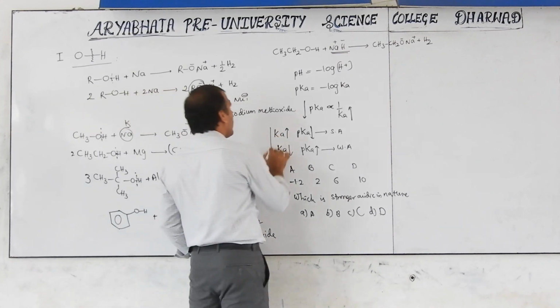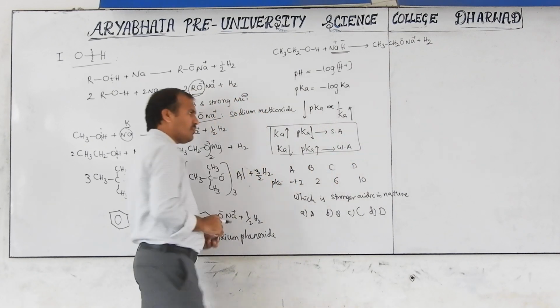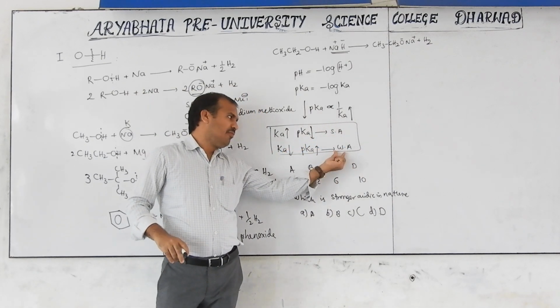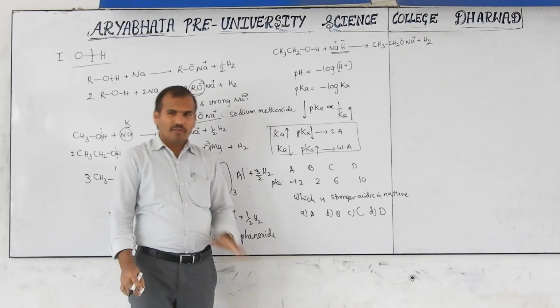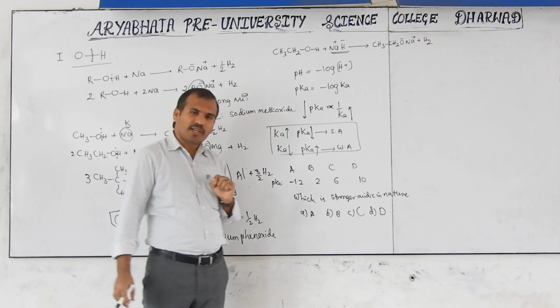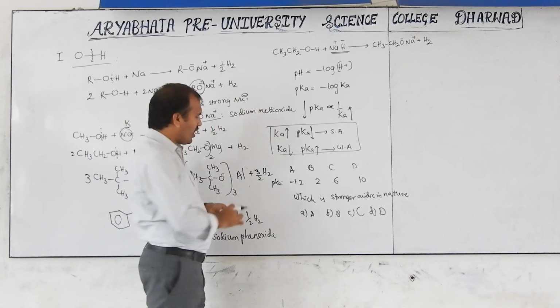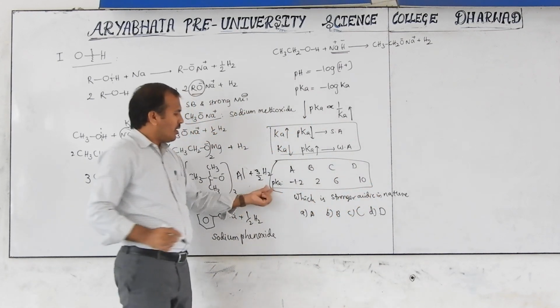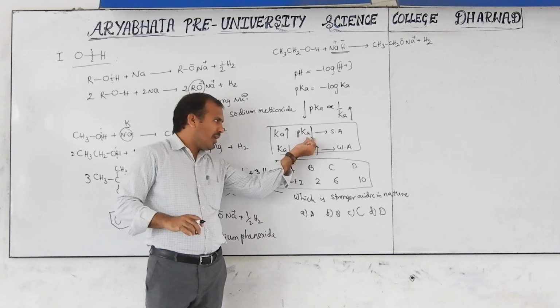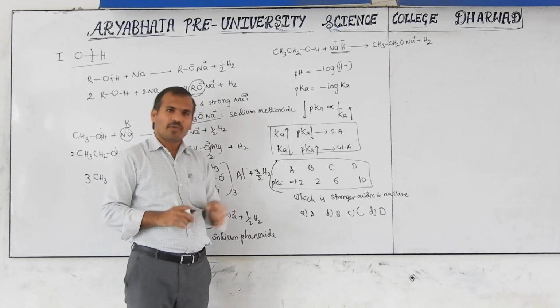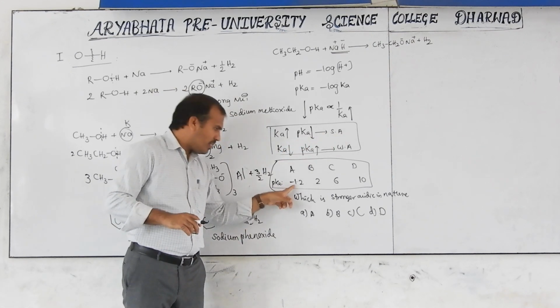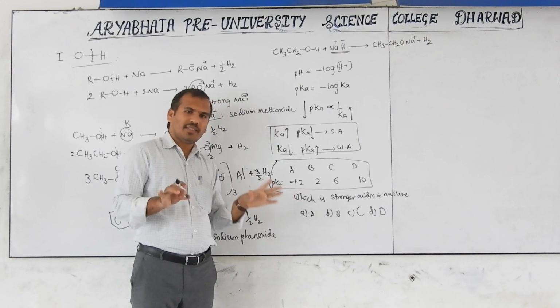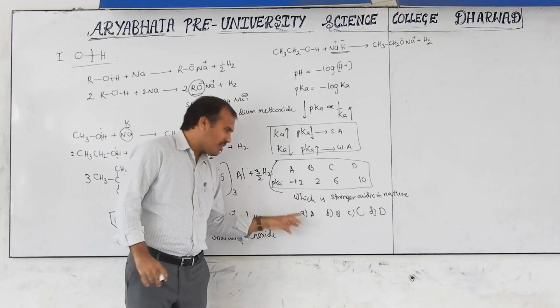Here our statements are there. Ca means strong acid, Wa means weak acid. For strong acidic nature, what is required? Here I give the pKa value. See, this is the pKa value given. Then lower pKa value is strong. Which is the lowest? Minus is the lowest value. That's why A is a strong acid.